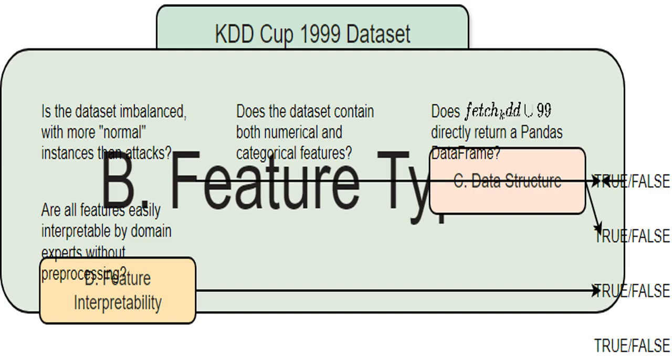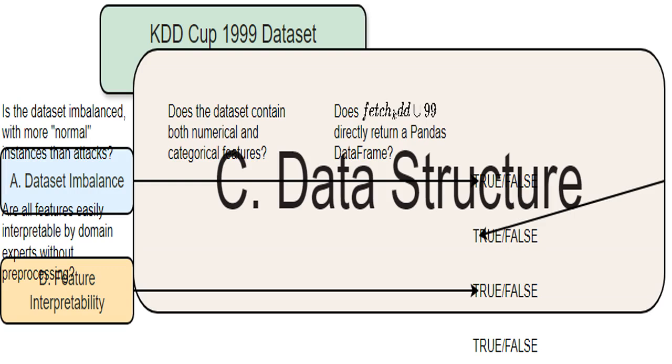I'm looking at what kinds of data the features are. Are they numbers, like connection time, or categories, like the type of network protocol? The KDDcup99 dataset has both numerical and categorical features. This means what kind of data container holds the dataset. Is it a spreadsheet-like table, a simple list, or something else?